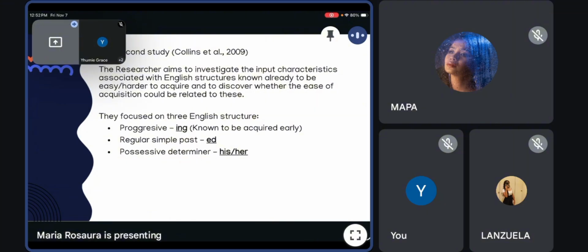Collins and colleagues improved their earlier research by using authentic language data, though they noted that measuring salience can be subjective, because what stands out for one learner may not for another.